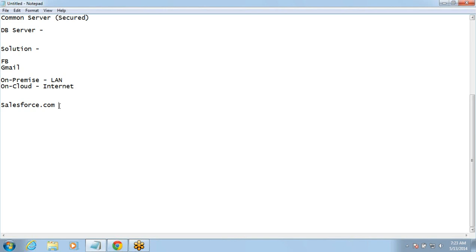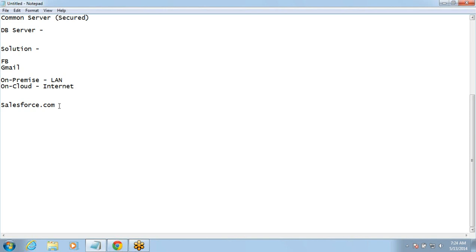In the same way, when you start putting your data on Salesforce.com, you're not at all bothered about the maintenance activities. Updates, software updates, hardware updates, backups, as someone was talking about, where would they maintain the backup? They would maintain it anywhere. Good to know, but we are not worried about that. How many servers do they have? We don't need to know. If there is downtime, the other server will be connected to us. We will keep on getting our data.